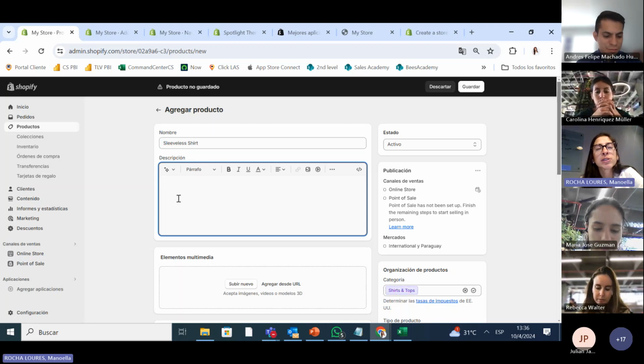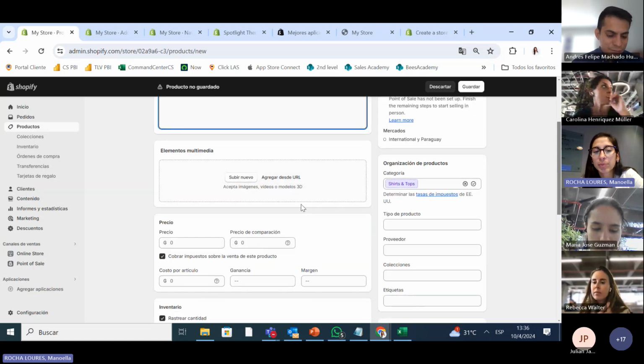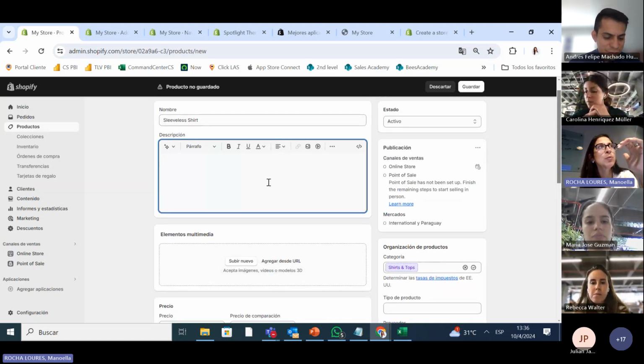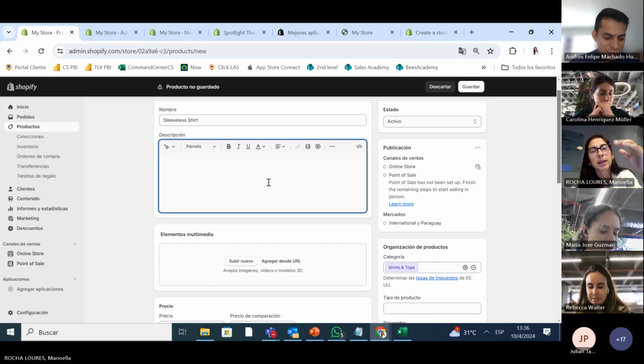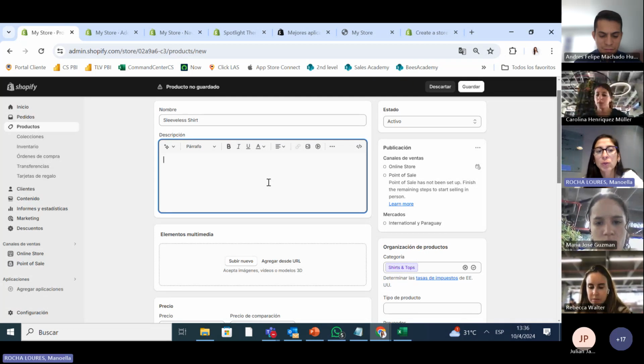The most challenging part is to describe the product and put in a lot of pictures, because you have to think that the client is only buying with their eyes, not touching, not trying. So you have to describe the shirt as much as you can. What is it made from? What is the model who's wearing it using? What size is it? She can look at the model and say, "Oh, she's too skinny and she's wearing a small. That small is not going to fit me." So you have to give all the information.